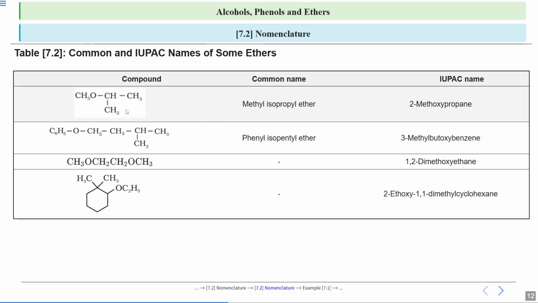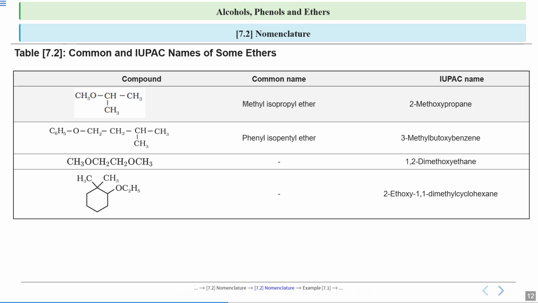Now see this. First you will write the common name. So here it is methyl. Here, see, I said the carbon to which your CH3 is attached. This is the carbon to which your 2 methyl groups is attached. It is called iso. Now remember, when you are writing it alphabetically, you don't consider this word iso. Like iso, secondary or tertiary, it is not considered when you are writing it alphabetically.